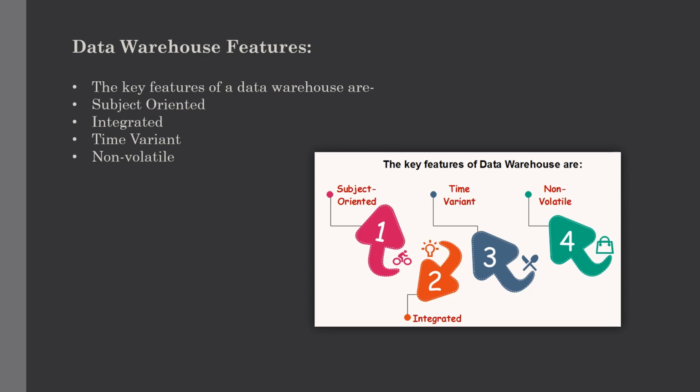So the first feature is that it is subject oriented. The data warehouse is subject oriented because it provides information around a subject rather than the organization's ongoing operations. This subject can be a product, customers, suppliers, sales or revenue. The data warehouse does not focus on the ongoing operations. Rather, it focuses on the modeling and analysis of data for decision making.